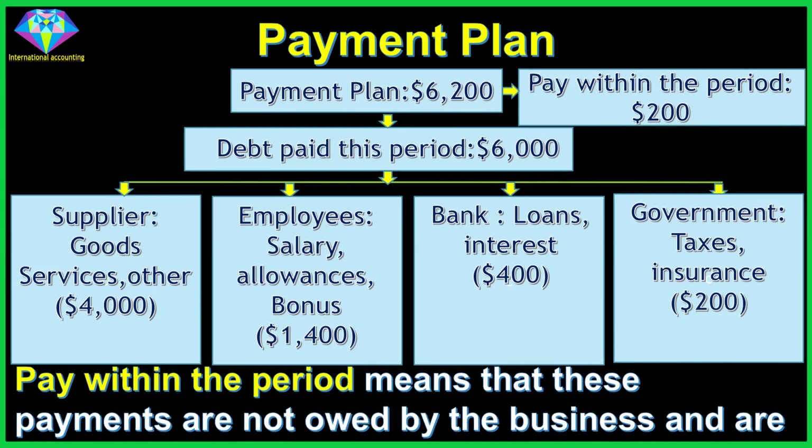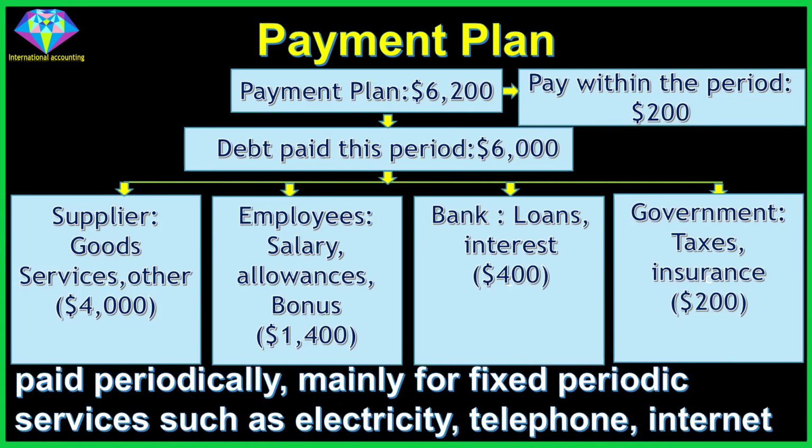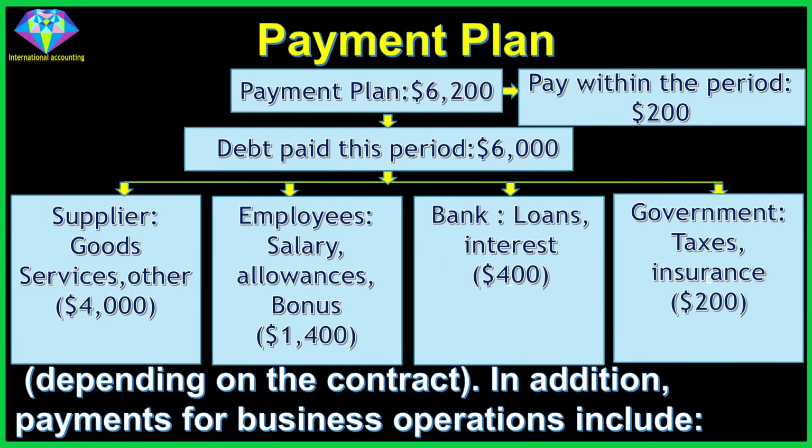Payments within the period are not owed by the business and are paid periodically, mainly for fixed periodic services such as electricity, telephone, internet, depending on the contract.